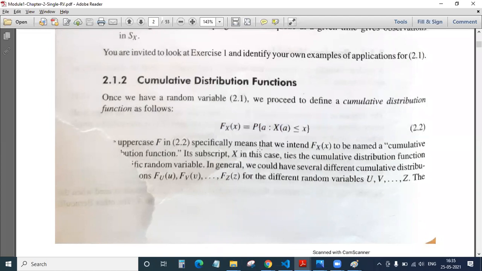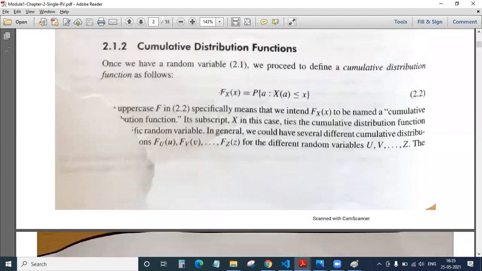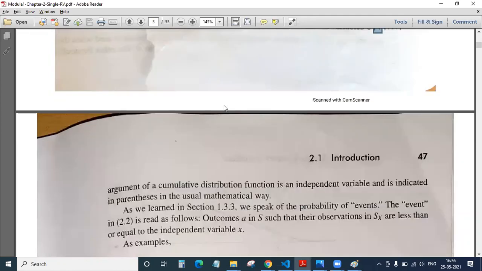Moving ahead, this Fx of x could be for n number of different CDFs. Like if I have variable u, then it is written as Fu of u. If I have variable z, then we can write Fz of z for different random variables. Here the random variable is capital X. In other cases, it could be z, or in this case, v, and so on.